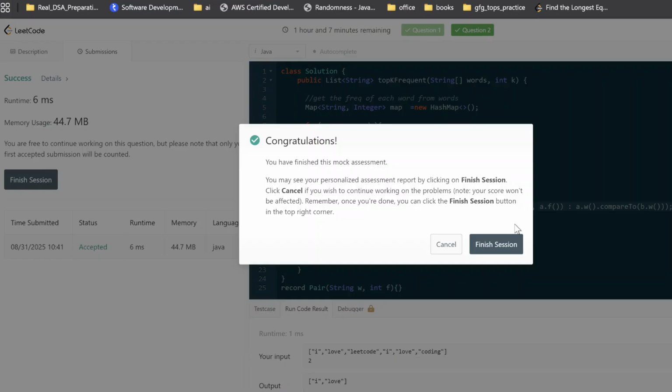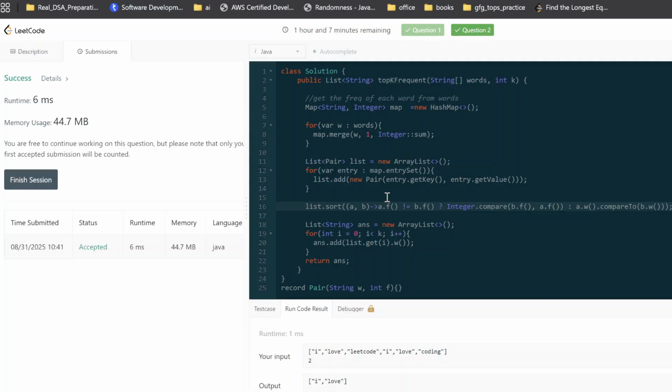Yes. So yeah, I hope you like it. For this question, the prerequisite is that you should know your map in whatever programming language you are used to, and you should be comfortable writing your custom comparator, like here I'm doing for this list dot sort. That's the second thing. And then you will be able to solve this question.